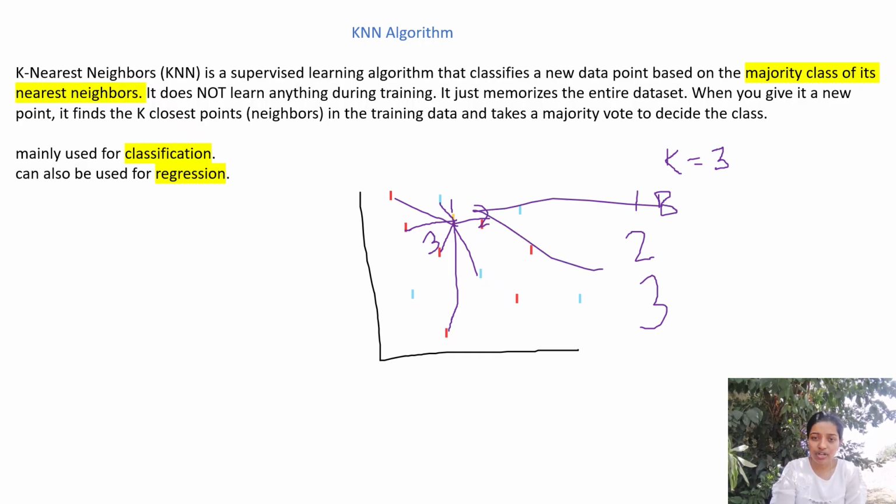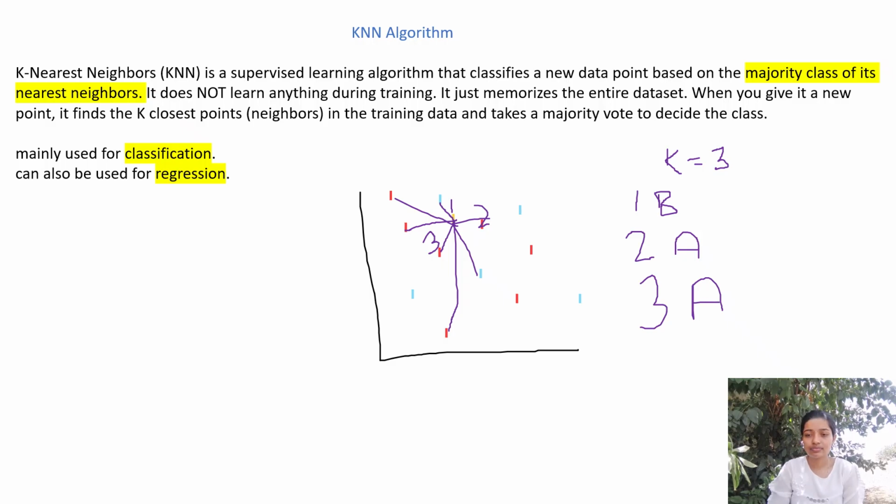Now this belongs to class A. So basically I will write that down. Now let us say this belongs to class A, then again this belongs to class A. Now I will perform voting. Two of them belong to class A and just one belongs to class B. That means my new data point will belong to class A. This is how the KNN algorithm works.